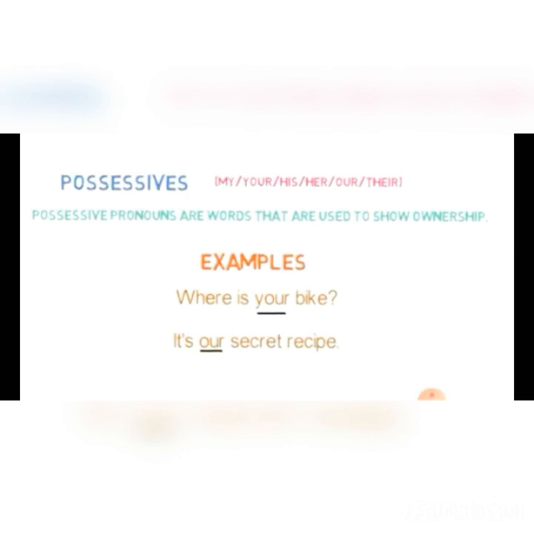The first one is, where is your bike? Here we used your to point out the bike which belongs to you. The second example, it's our secret recipe. Here we have used our to point out the secret which belongs to us. As possessives determine the ownership of a noun, they come in the category of determiners.